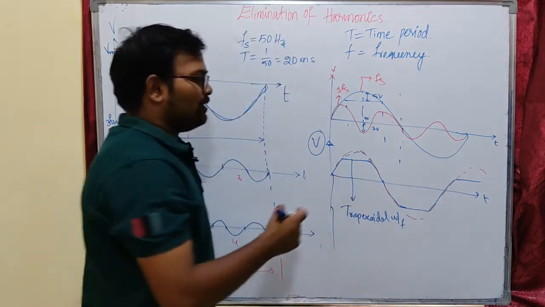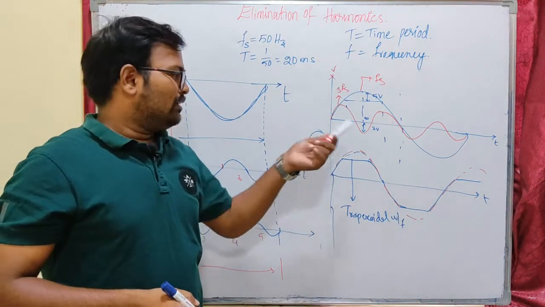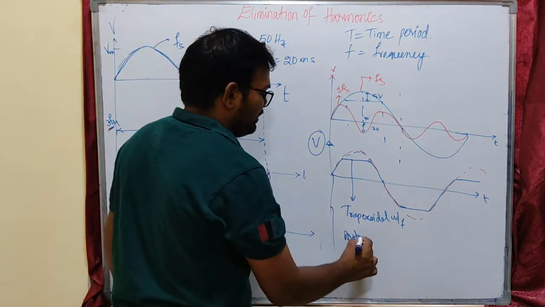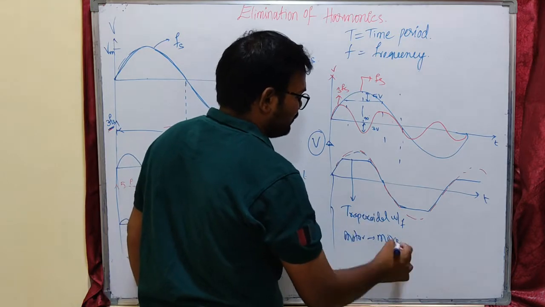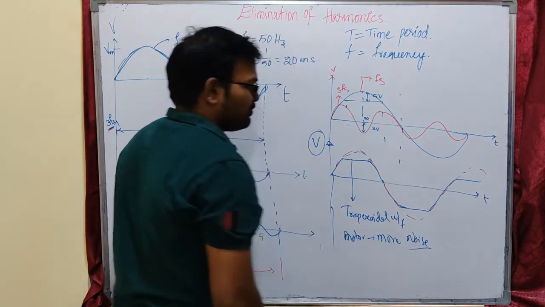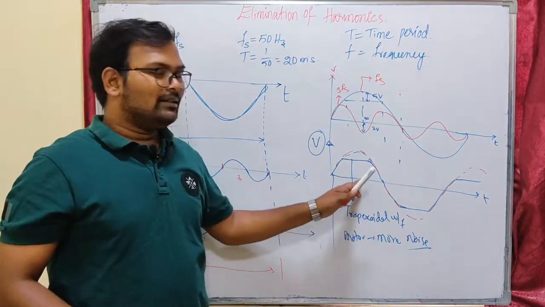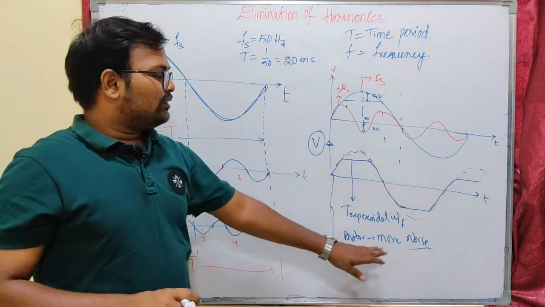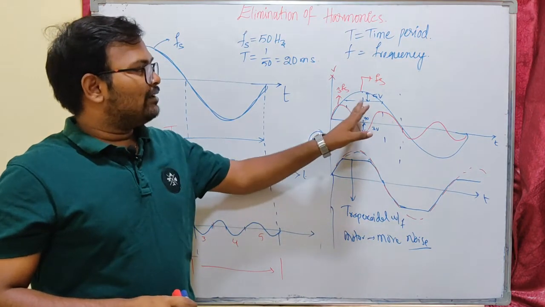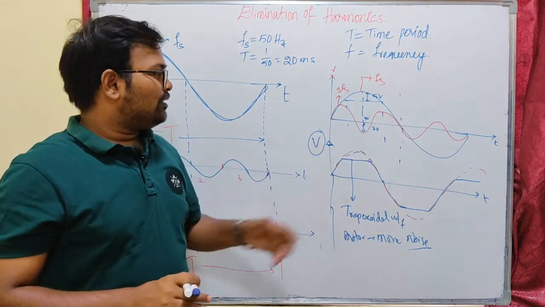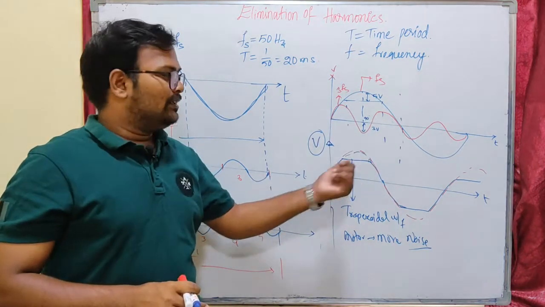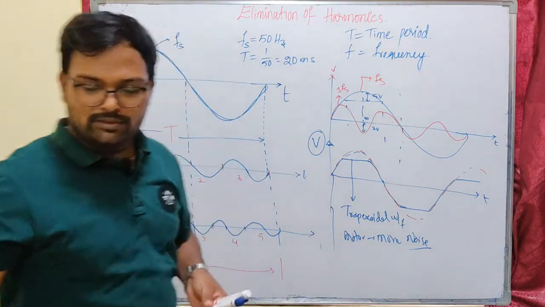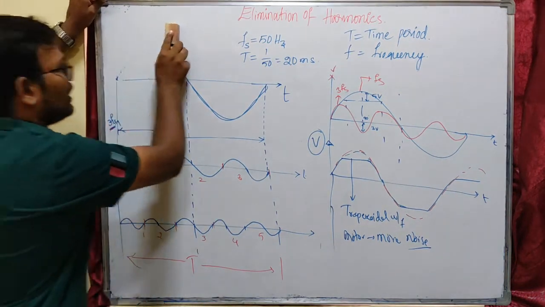If you give this trapezoidal waveform to any load, that will create more disturbances and more noise in the motors. If you apply a trapezoidal voltage waveform instead of a sinusoidal waveform to our motor, it will make more noise. So in order to reduce that noise, we have to supply sinusoidal voltage to the motor. That's why we have to eliminate these harmonics so that our voltage waveform will be sinusoidal in shape. Now let us see how we can eliminate those harmonics using short pitched winding or pitch factor.